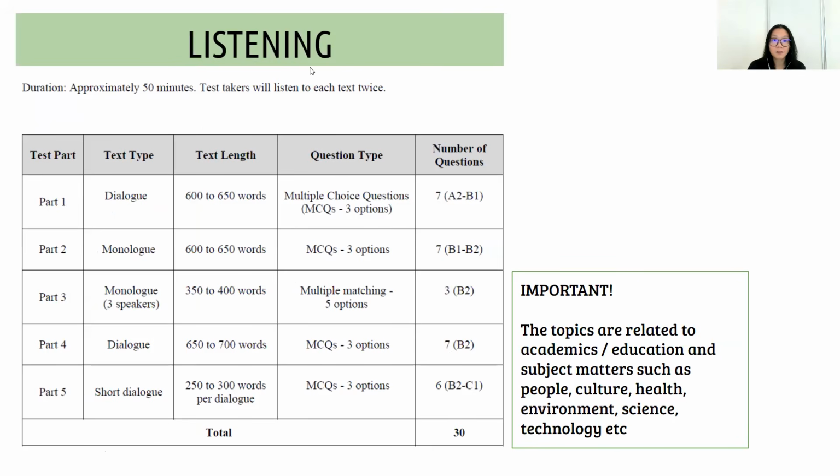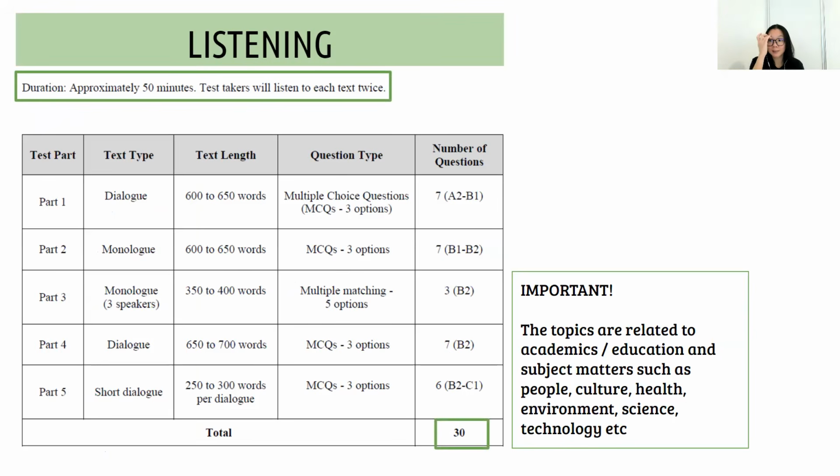Let's start with the first component, which is listening. Listening is approximately 50 minutes. You will get to listen to the recording twice. There are a total of 30 questions to answer. What's important to note here is that the topics are related to academics and education.